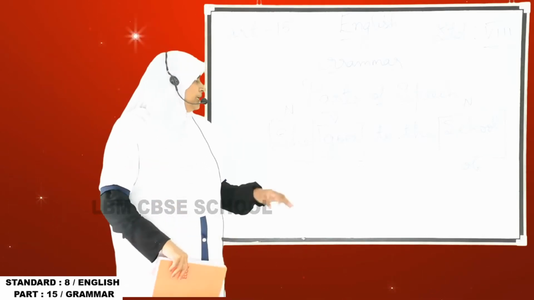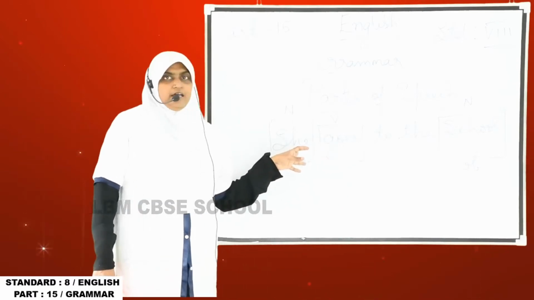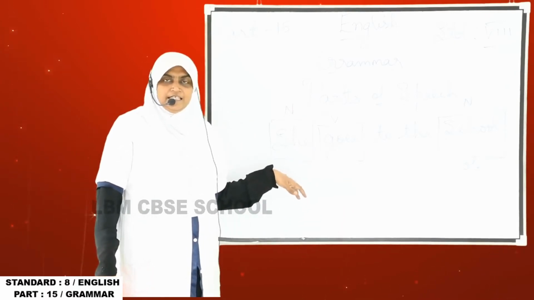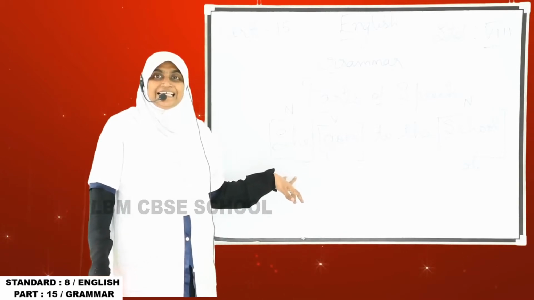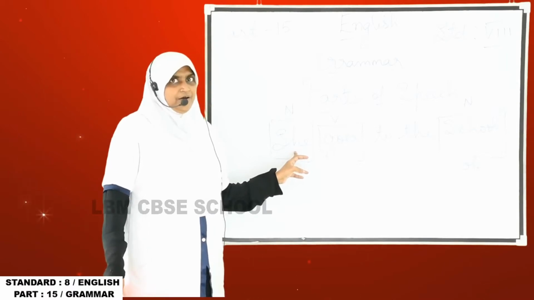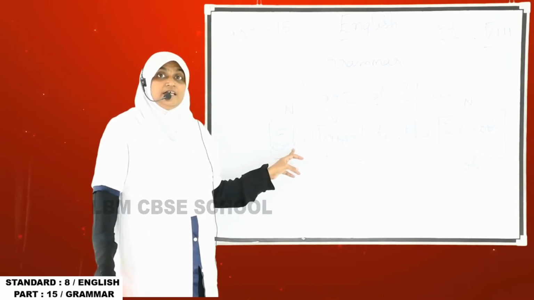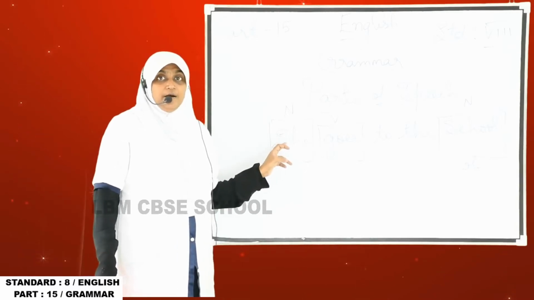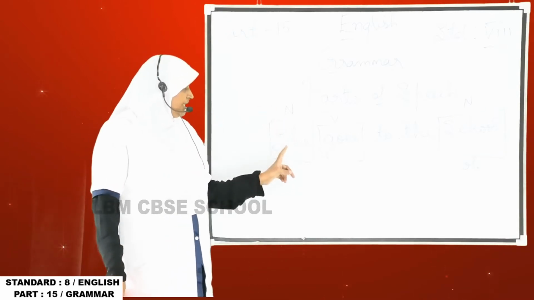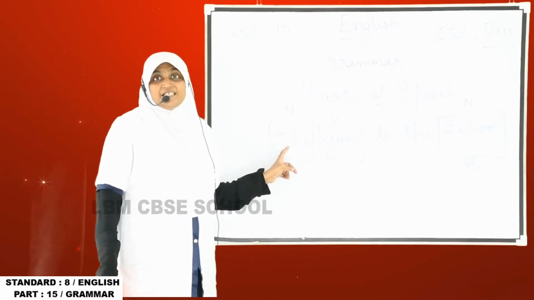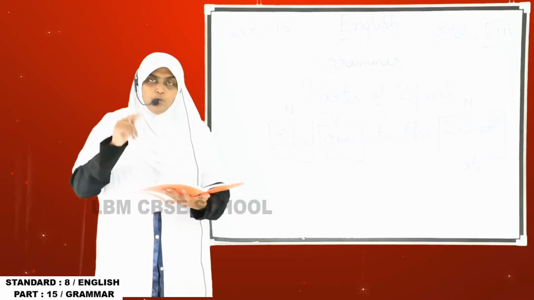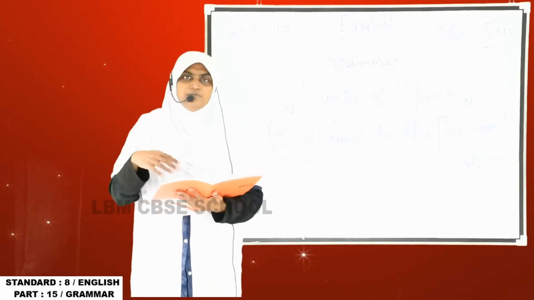For example, in a sentence I have written, Aisha goes to the school. Aisha is a name, so we call it a noun. Understand? So here, "she", I have written. What is this? She is a pronoun. Understand? When a name comes we identify it as a noun. When "she" comes we identify it as a pronoun. So wherever in a sentence a name comes, we call it a noun.